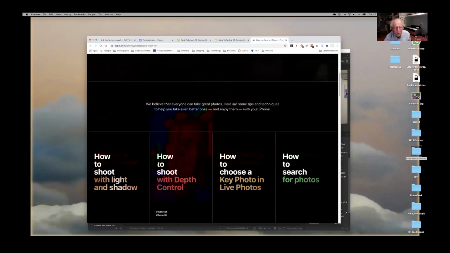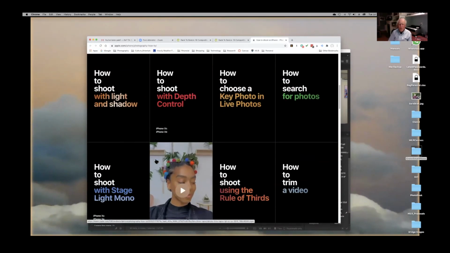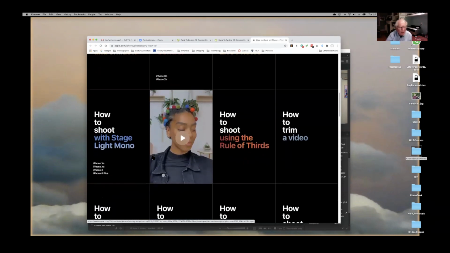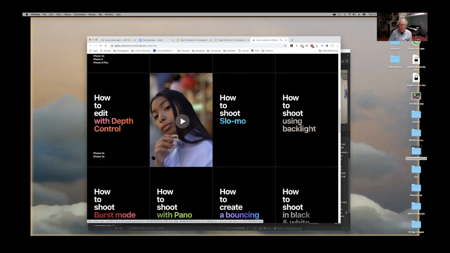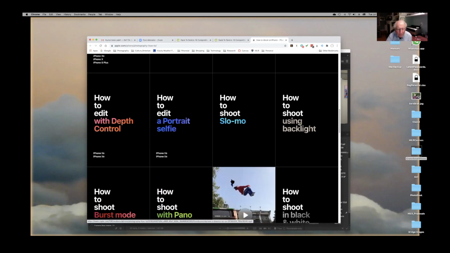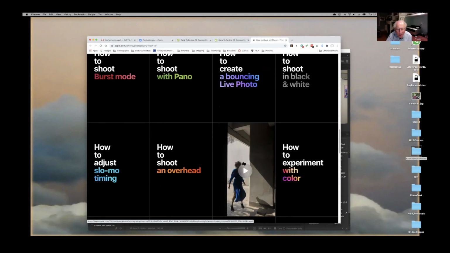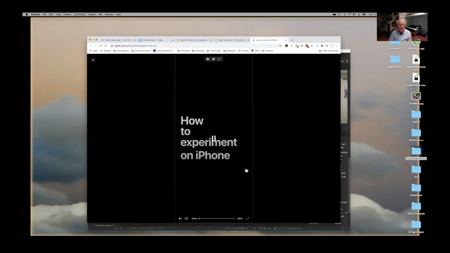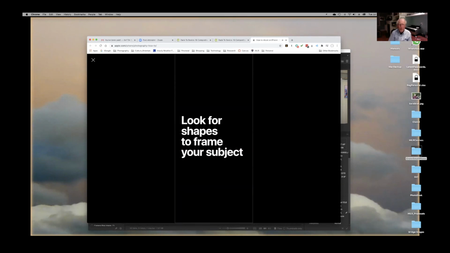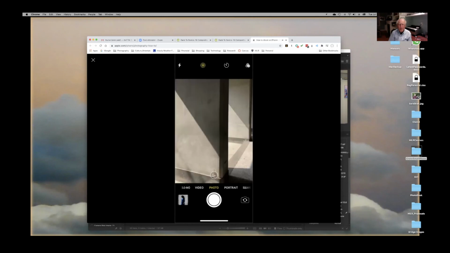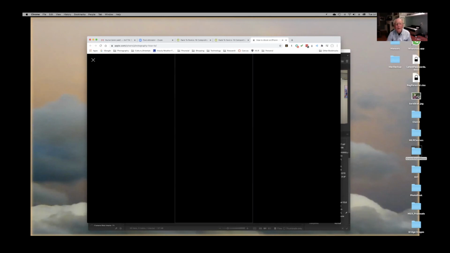And these are just the subjects: how to search for photos, how to trim a video, how to shoot using the rule of thirds, how to shoot with stage light. All of these examples of what to do if you want to know how do you shoot with panoramic, how do you shoot a burst mode, how do you shoot in black and white. All these examples are there. How to experiment with framing, and the videos are very, very good. It takes you through, there it is, step by step with the image of your camera there.